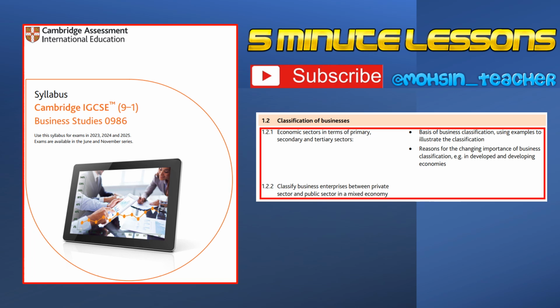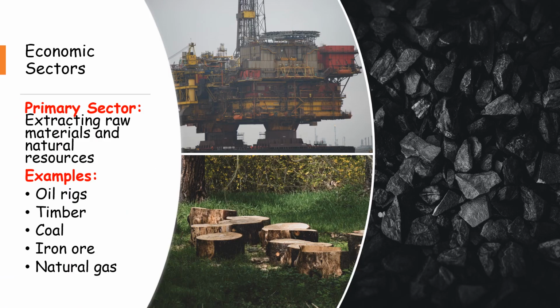Okay, welcome back to 5 Minute Lessons, where we're looking at economic sectors in terms of primary, secondary, and tertiary sectors, and we'll be looking at mixed economies. All right, let's go. So, economic sectors, the first one we're going to be looking at is the primary sector. This is where you extract raw materials and natural resources, usually from the ground or in the ocean or the sea. Okay, so some examples are oil rigs, timber, coal, iron ore, or natural gases.